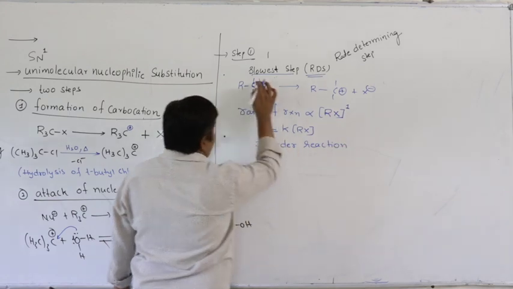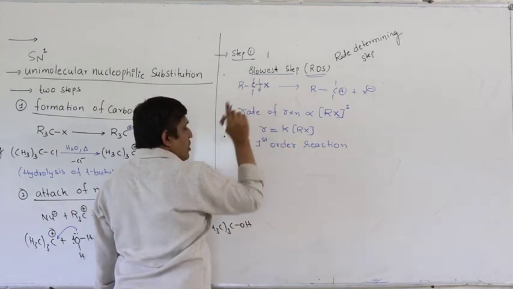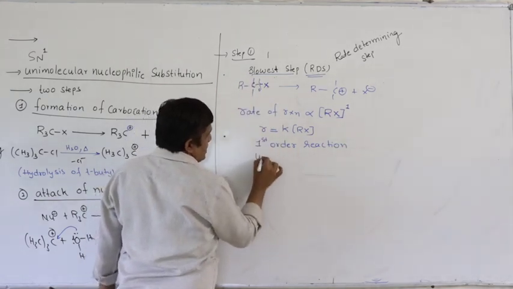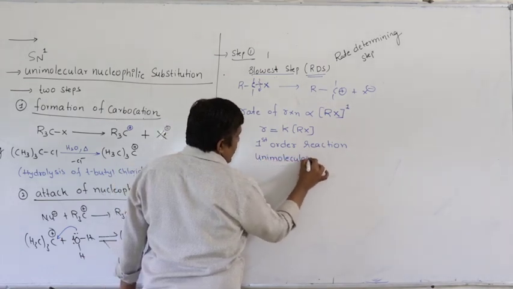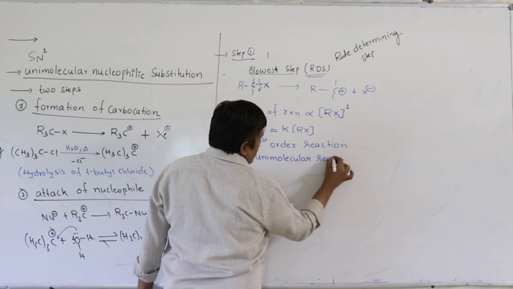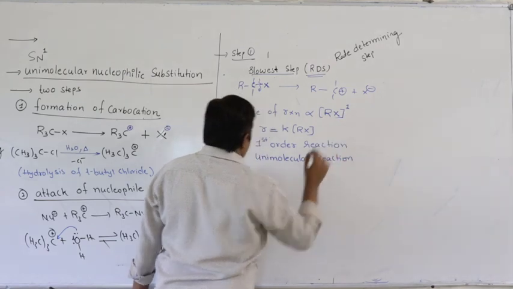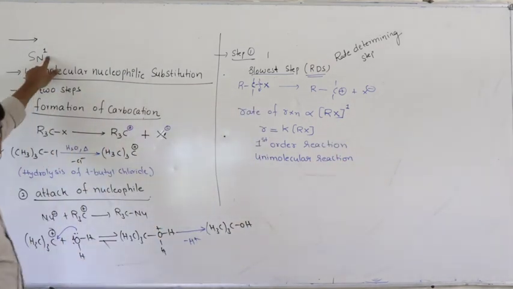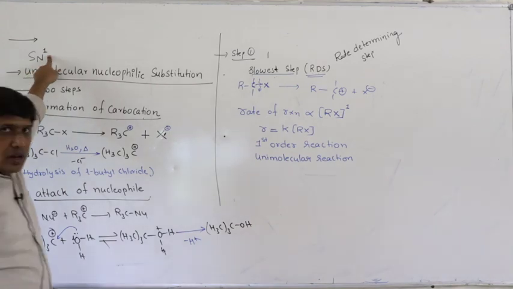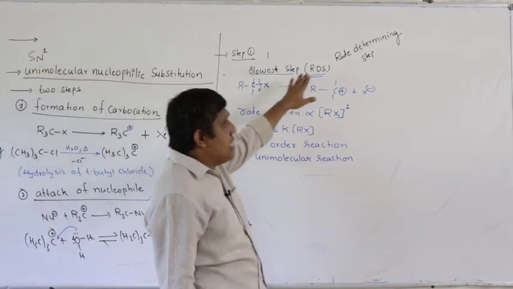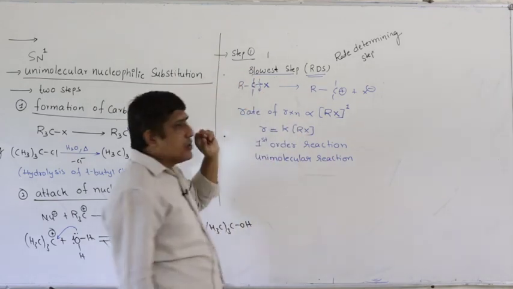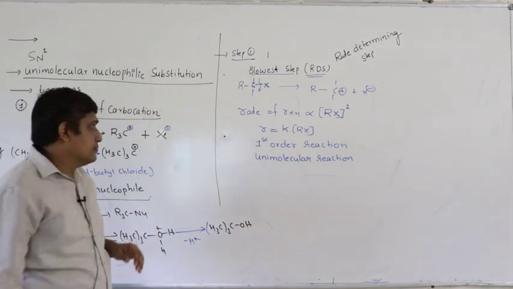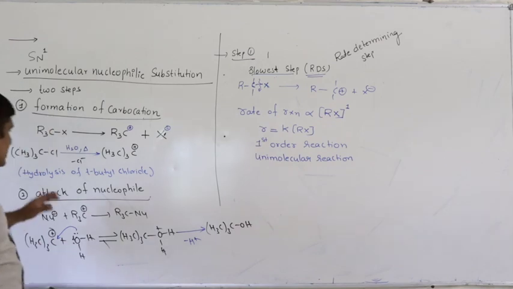How many molecules are participating here? Only one molecule. That is why we call it a unimolecular reaction. That is why we write one here. One represents a unimolecular reaction. In the RDS, the rate determining step, the slowest step, only one molecule is participating. Right. Coming to the second step.